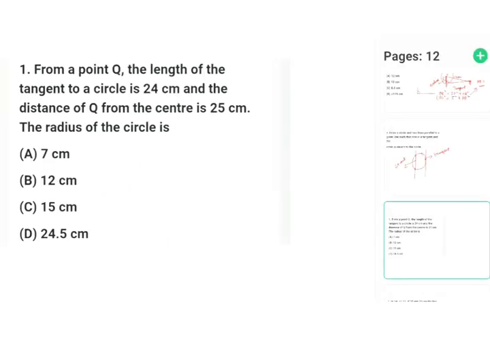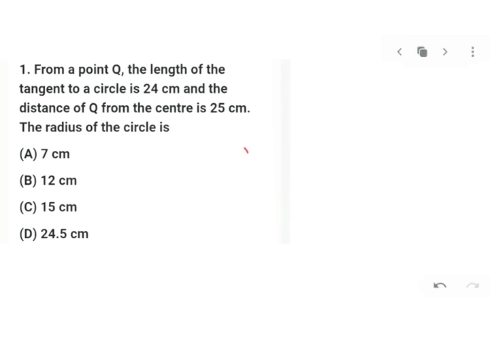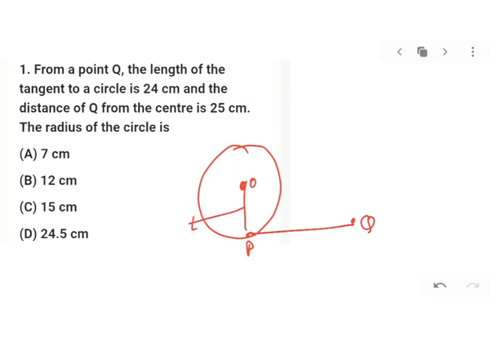Let's start with our next, that is 10.2. In that, question number 1 to 3, you have to choose the correct option. But for choosing the correct option also, you have to solve and see. In your first, it is given from a point Q, the length of tangent to a circle is 24. So if I am drawing this as a circle, this is point Q and this is a tangent from Q which is touching the circle at P, and this is the center O. So this will be your radius. Okay, this will be your tangent and this I will join.